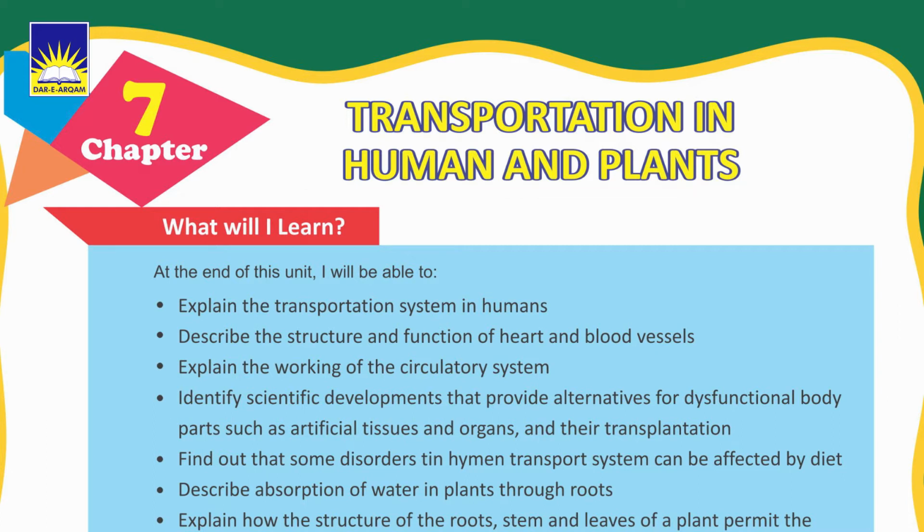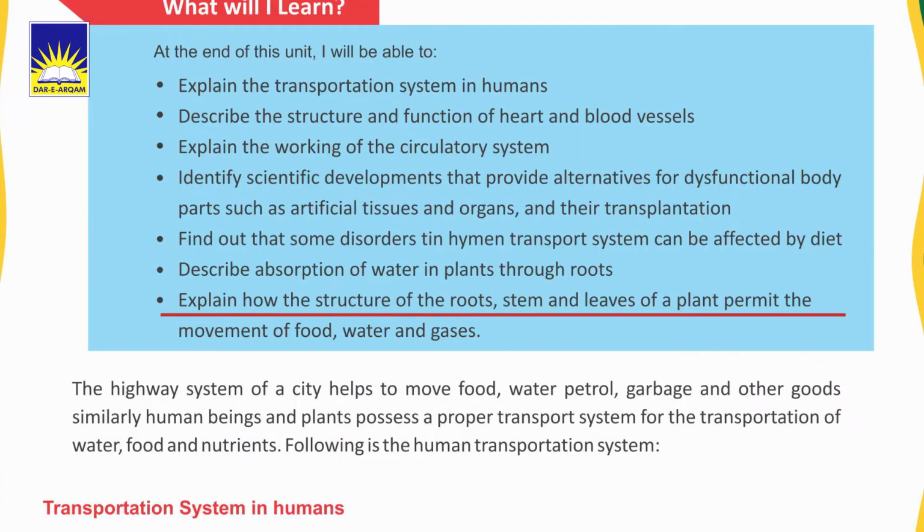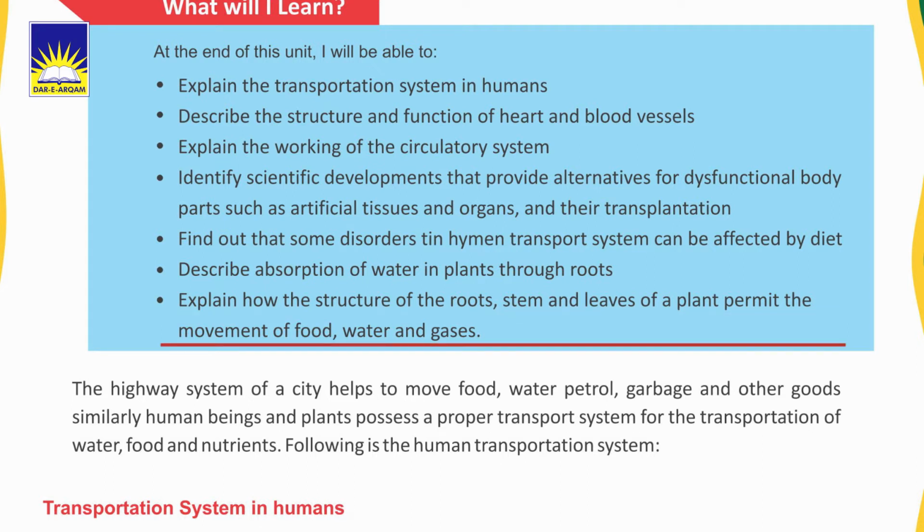What will I learn? At the end of this unit, I will be able to explain the transportation system in humans, describe the structure and function of heart and blood vessels, explain the working of the circulatory system, identify scientific developments that provide alternatives for diseased body parts such as artificial tissues and organs and their transplantation. Find out that some disorders in the human transport system can be affected by diet, describe absorption of water in plants through roots, and explain how the structure of the roots, stem and leaves of a plant permit the movement of food, water and gases. My dear students, let's read the lesson.